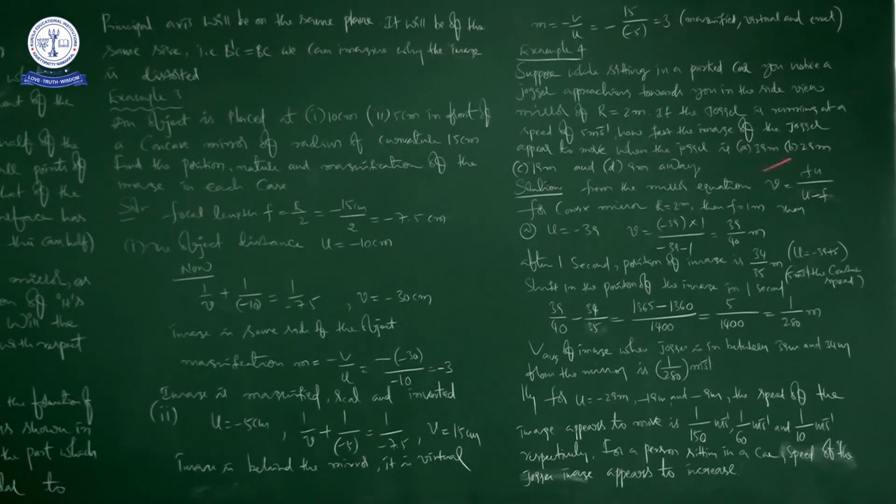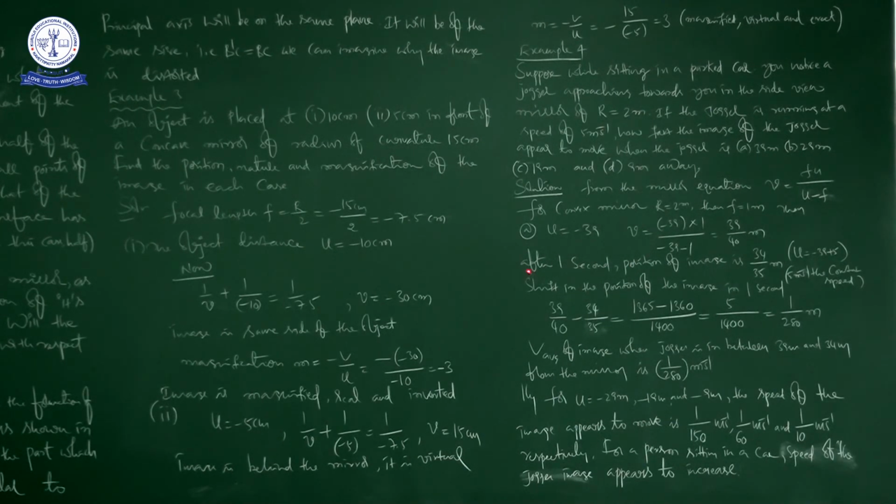For the first position of the jogger it is 39 meters, right? So when it is 39 meters, u is equal to minus 39, right? So when u is equal to minus 39 and f is equal to 1 meter, then what about v? As usual, mathematically it will be 39 by 40. Numerator also has minus, denominator also has minus. So it will be 39 by 40 meters, right? It is the image distance.